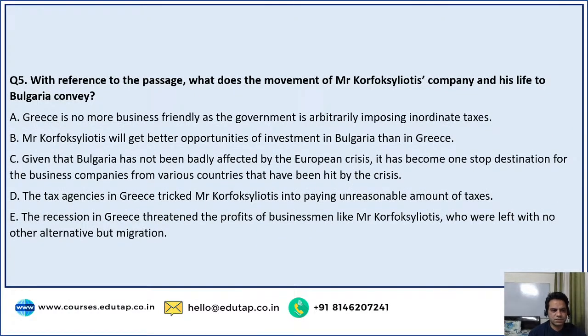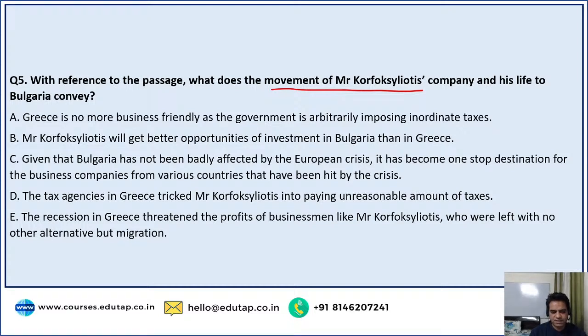And last question is, with reference to the passage, what does the movement of Mr. Corfoxyliotis' company and his life to Bulgaria convey? This is a confusing name. So, movement of his company and his life to Bulgaria, what does that convey according to the passage? So let's read the passage.